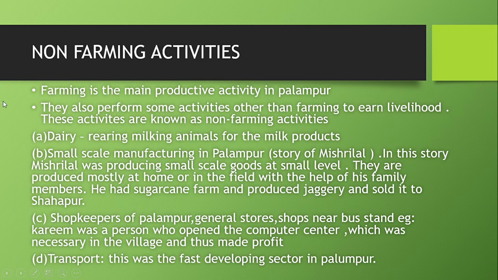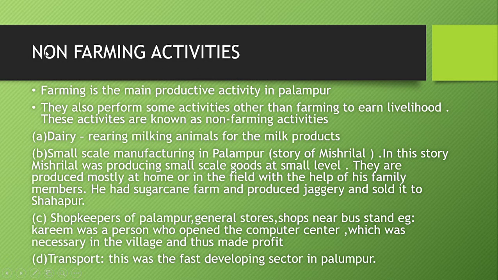Now, other than farming activities, there are non-farming activities too. What are those? Farming is the main production activity in Palampur. They also perform some activities other than farming to earn a livelihood. These activities are known as non-farming activities.